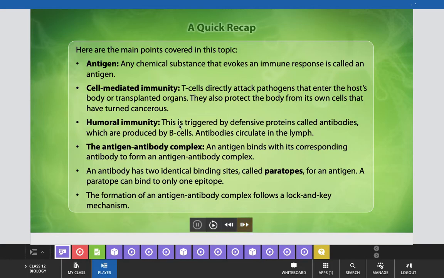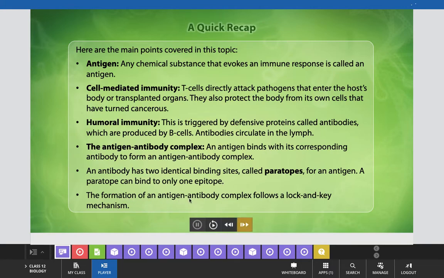Humoral immunity is triggered by defensive proteins called antibodies, which are produced by B cells. Antibodies circulate in the lymph, and an antigen binds with its corresponding antibody to form an antigen antibody complex to develop the immune response. An antibody has two identical binding sites called paratopes for an antigen, and a paratope can bind to only one epitope, like the lock and key theory.